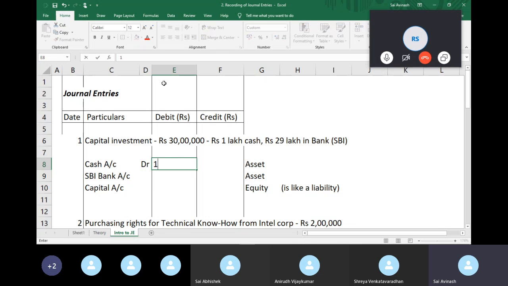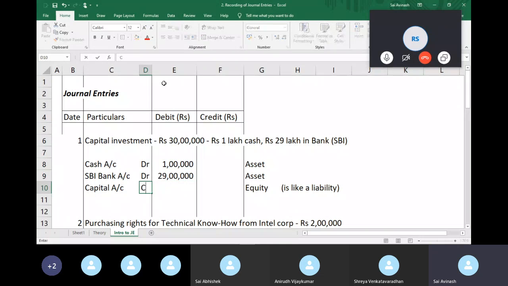You received 1 lakh in cash, so you're saying cash account debit 1 lakh. The cash account, an asset, is increased, so you debit it. Similarly, the SBI bank account is my asset, and my asset is increasing because I'm receiving money, which means it should be debited.